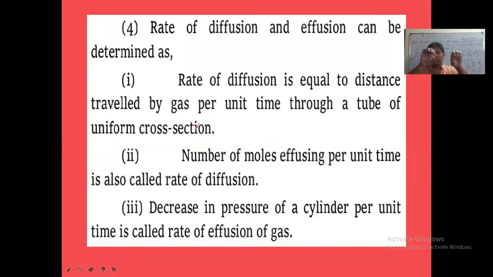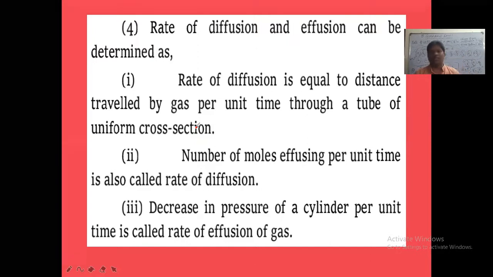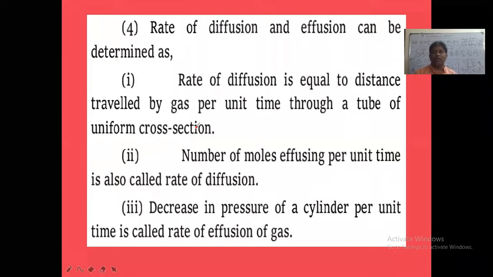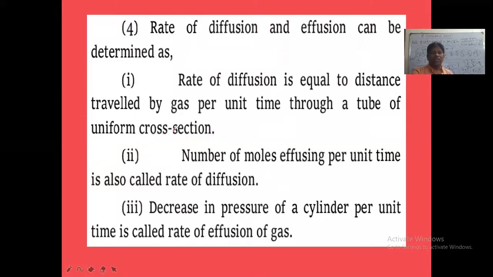Through this tube, some gas is passing here. This tube should be having uniform cross section. Means the diameter of tube should be same everywhere along the length. Along the total length of the tube, what should be same? The diameter of the tube should be same. That is, uniform cross section must be there. Through that, if the gas is moving, the distance traveled by the gas per unit time is called what?